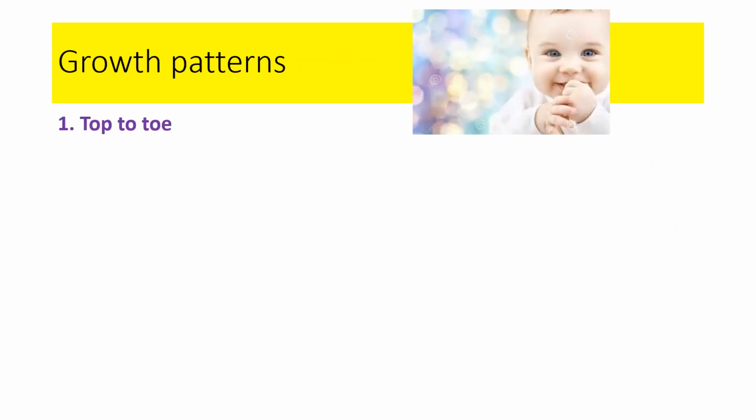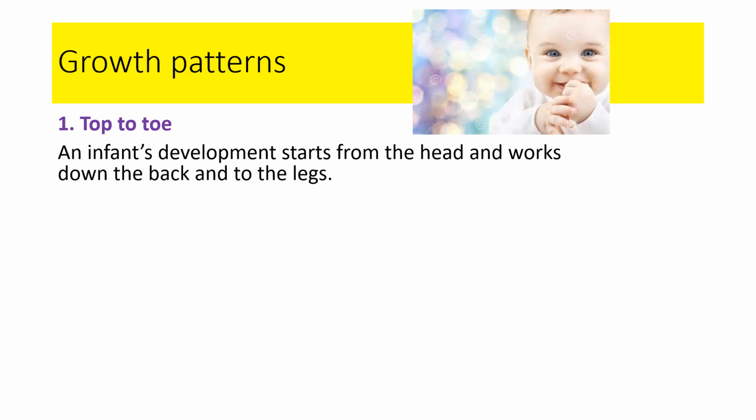Okay, so you can see on here that it's talking about growth patterns, and growth patterns, the questions that link to that are questions 2, 3 and 4 for this week. So when we talk about growth patterns for infancy, the first one is top to toe, and top to toe development means that an infant's development starts from the head and works down the back and then to the legs. So top, so as in the top of the body, down to the bottom.